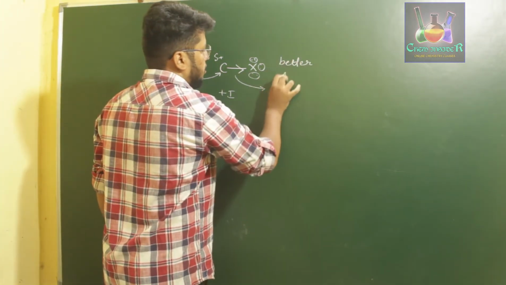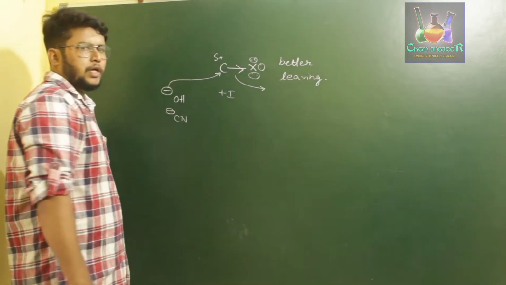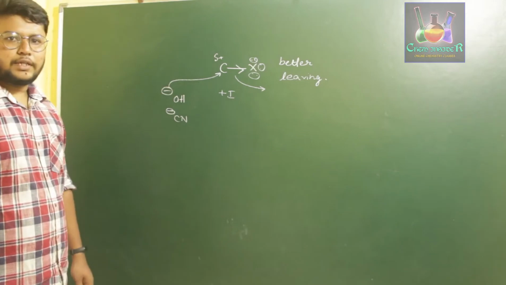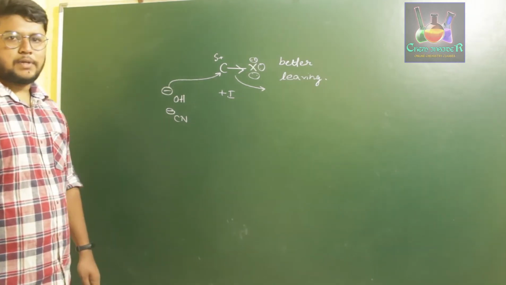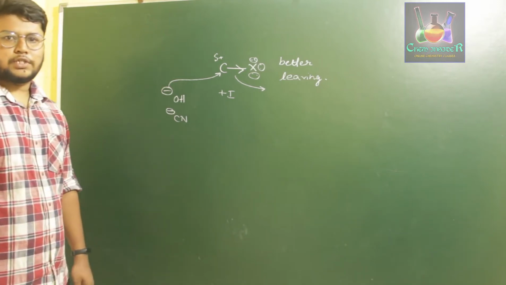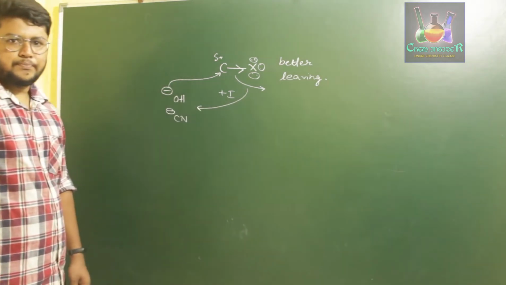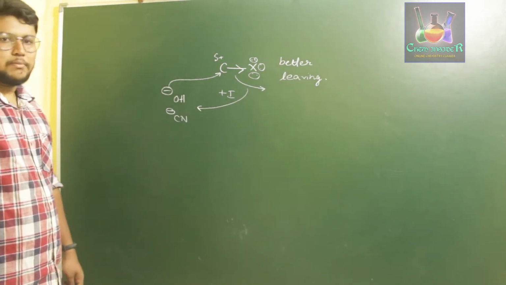The reason for this being a better leaving group is that it is highly electronegative when compared to carbon, and further they are quite stable with a minus charge when compared to the other electron rich species, and they are weakly basic when compared to OH minus and CN minus.